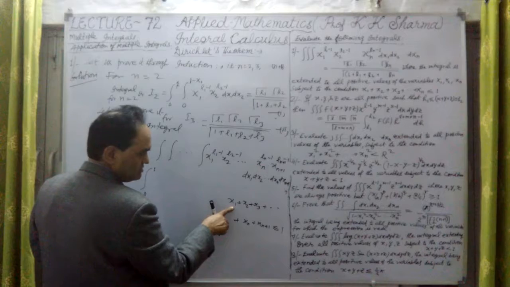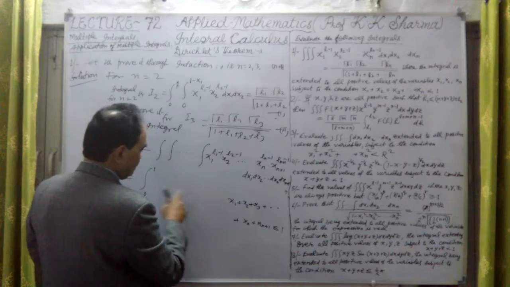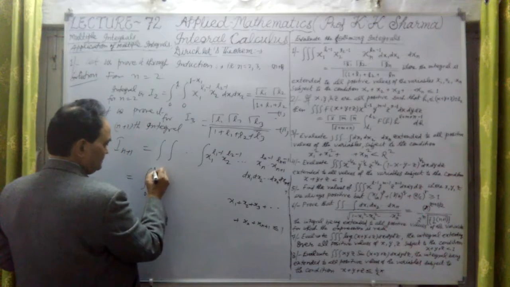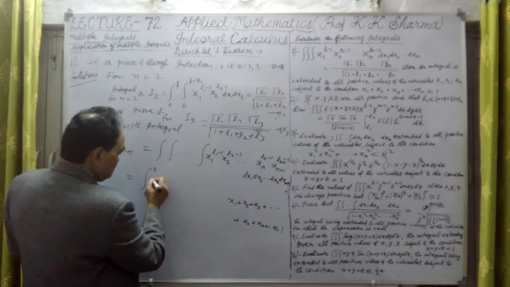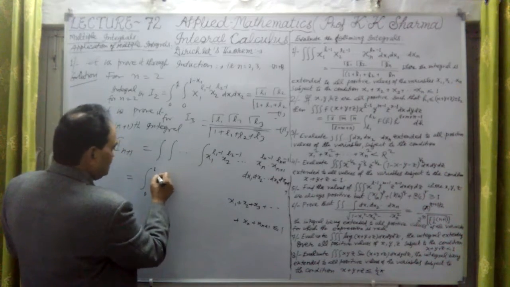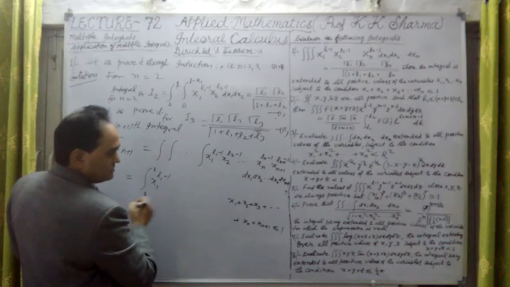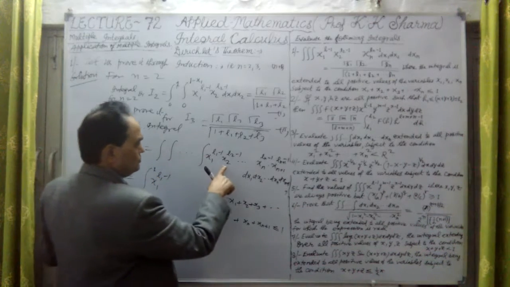So initially for x1 it is 0 to 1 limits. This we are substituting here. So this can be written as x1 raised to the power L1 minus 1, in between this whole value from x2 to xn plus 1,